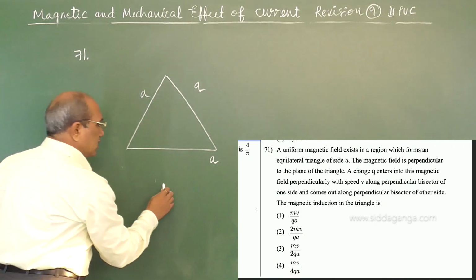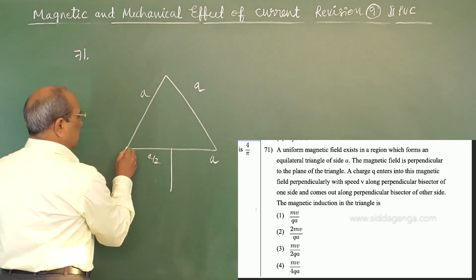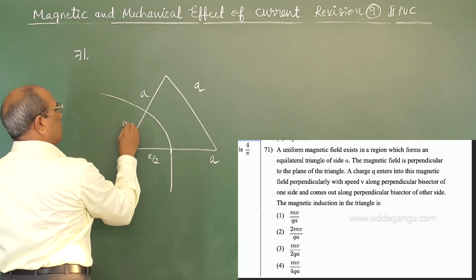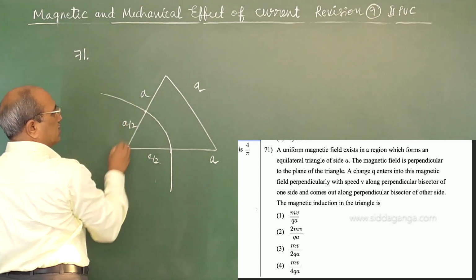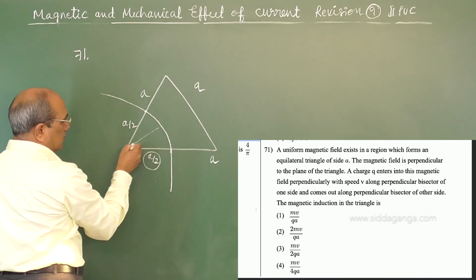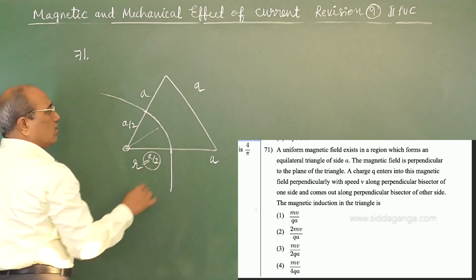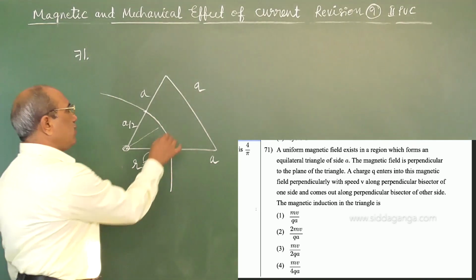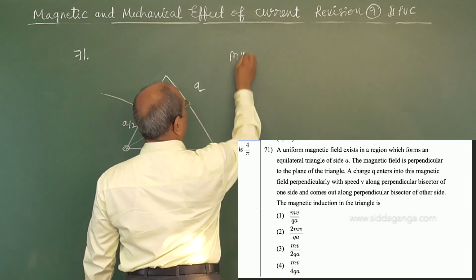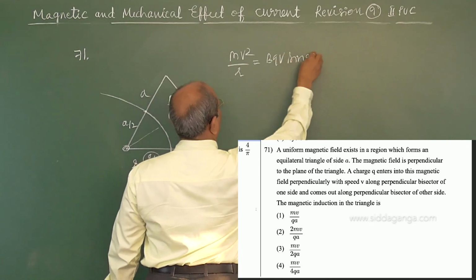When the charge enters perpendicular to the magnetic field at a bisector, that means from the corner at a distance a by 2, and again it crosses at a by 2, at the bisector point. This implies the radius of the circle that it is describing is a by 2, because it describes a circle. Why? The charge enters perpendicular to the magnetic field, so the centripetal force mv square by r is equal to BQV sin 90.